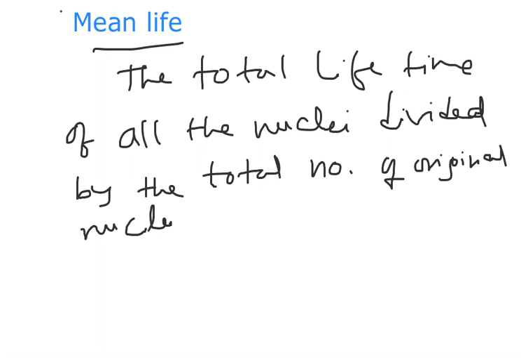Actually, the problem is that we are saying that nuclei are decaying, but in what time which nucleus will decay, we can't predict. Some will decay within a very short span, and some will take a very large span. Because of this disturbance, we are going to calculate now what the average or mean life is. Let me denote this average or mean life with the symbol tau. The symbol tau indicates average or mean life.